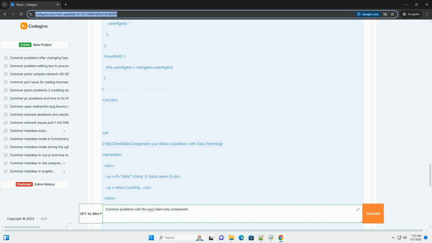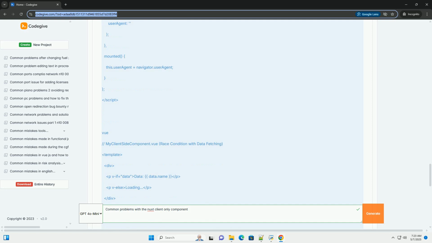If conditional rendering logic relies on browser-specific information before the component is mounted on the client, the server might render one branch of the v-if or v-show, while the client renders a different one. Differing default values. When dealing with props or reactive data, the server's default value might differ from the client's default, especially if the client's default relies on browser-specific info.